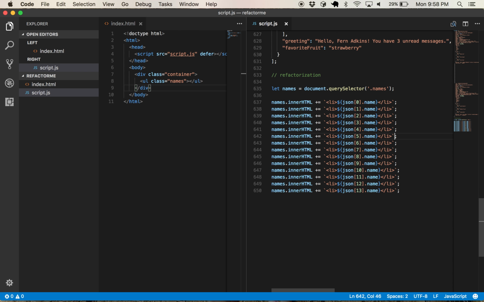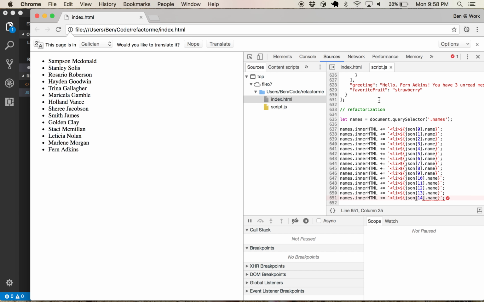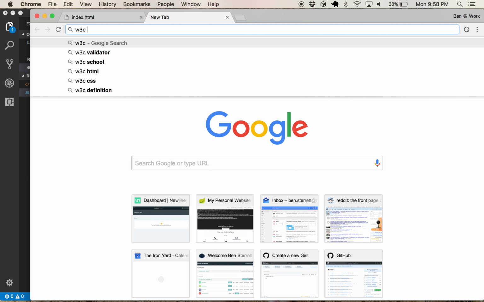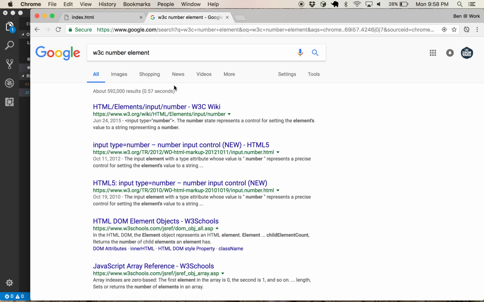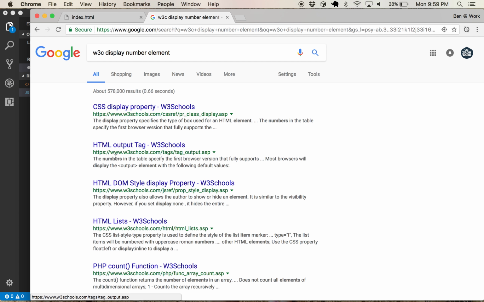Okay. So let's say we want to refactor this and say div /div holds their name. Actually, no, you know what? Let's have their name in a span. And then, is there an HTML element for a number? Just a number, a figure maybe? Let's look up W3C number element. Display number. Nope, nope, nope.